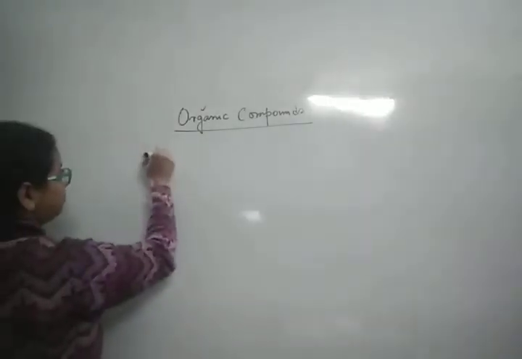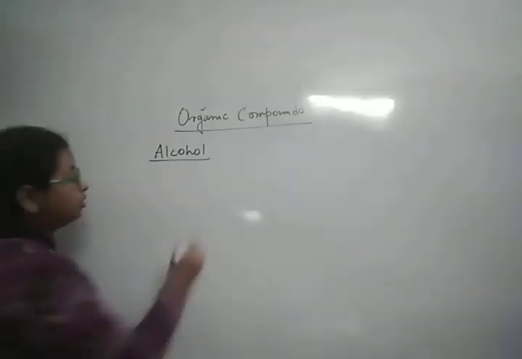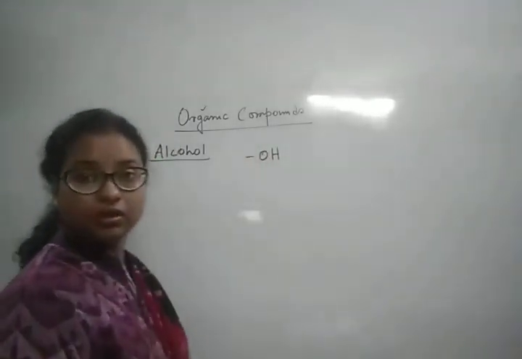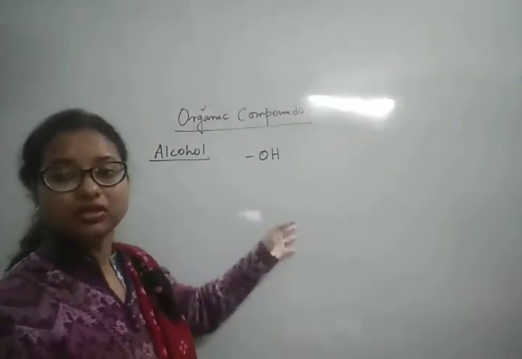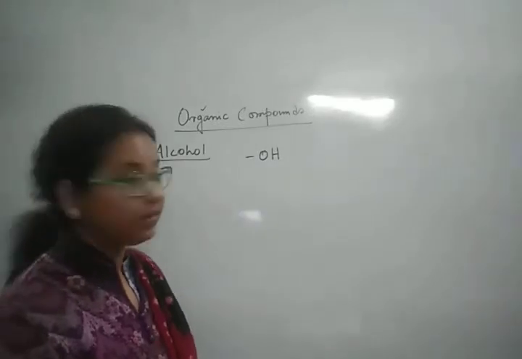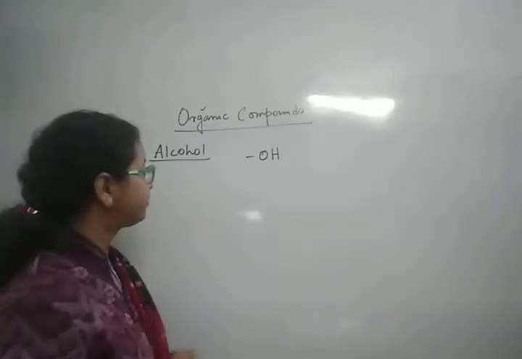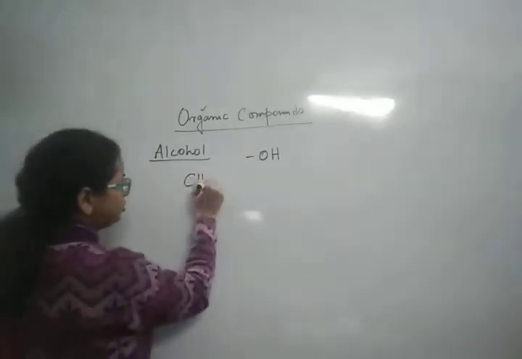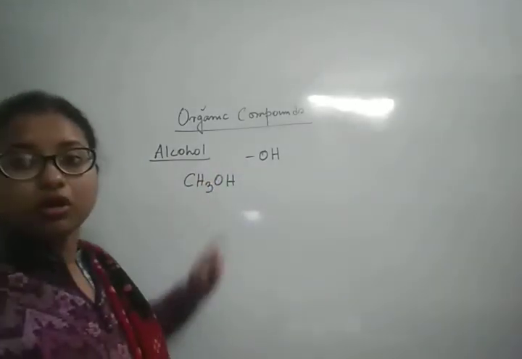Now we have alcohols. In alcohol, the OH group must be there along with carbon and hydrogen, or other elements may also be there, but carbon is a must here. So methyl alcohol, CH3OH. This we call methanol.